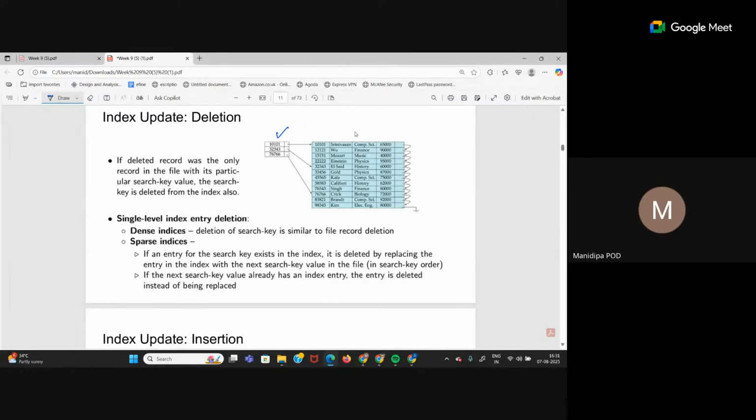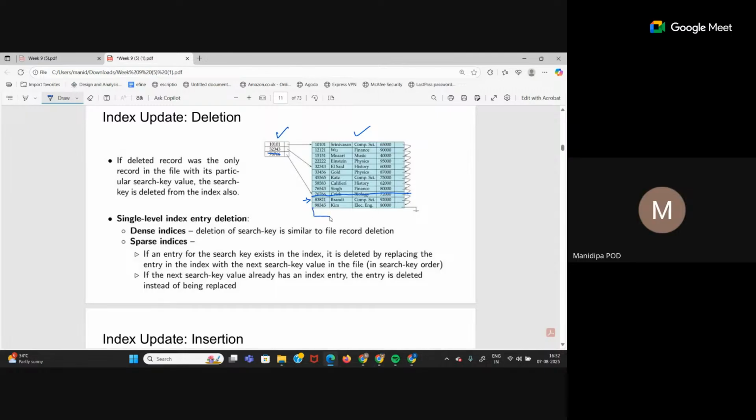Let's say I have an index like this, a sparse index built on this table. Now let's say this person, Crick, left the job. He was my pointer to the third block, so now my pointer here has to shift to the next person in the third block, 83821. So this deletion has to result in an update in both the index and the table. Similarly, if I enter a new person, let's say I have 3 blocks here.